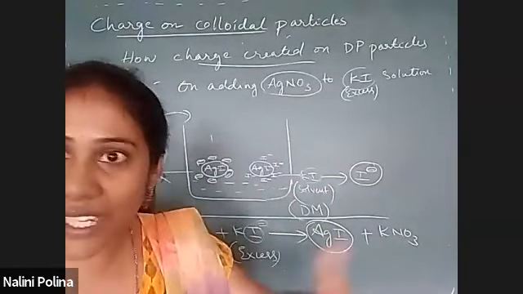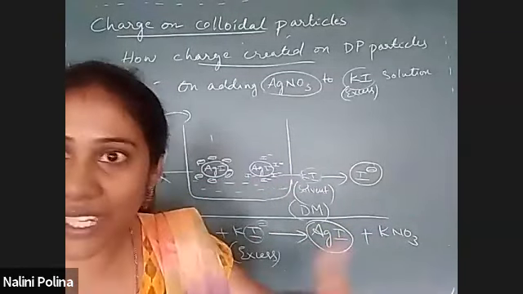The dispersion medium has I minus ions, which is why I minus ions are adsorbing on AgI. Yes, KNO3 is present as an impurity, it remains as an impurity.